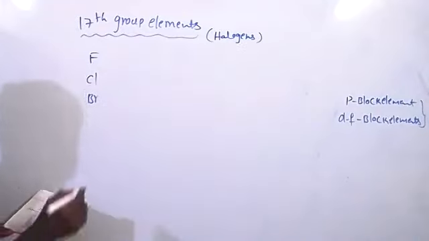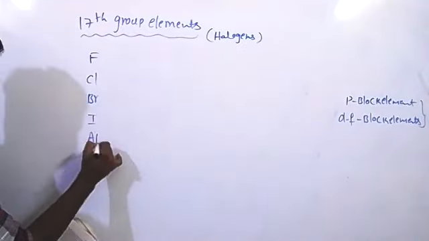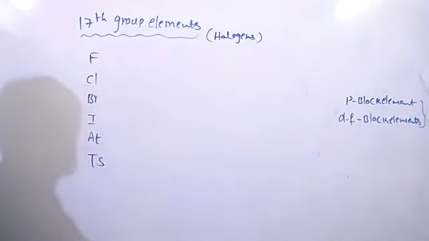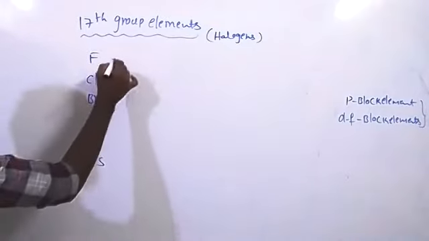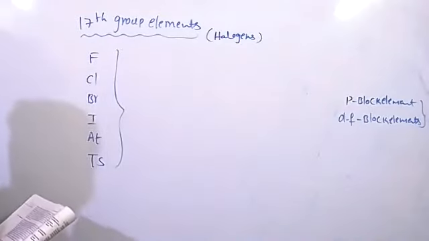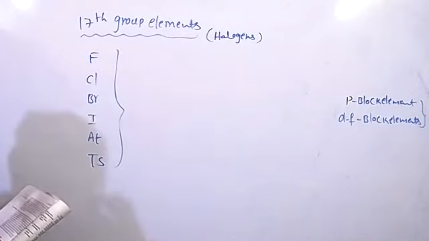Fluorine, chlorine, bromine, iodine and astatine, and the newly discovered element is tennessine, Ts. This general part, we will discuss later. And its occurrence we will see.